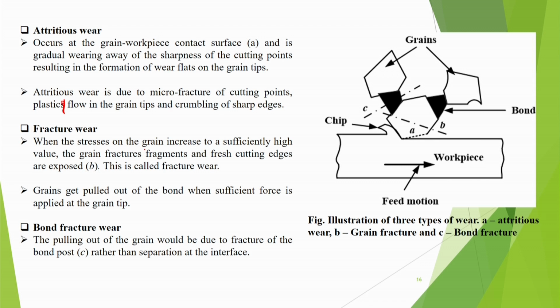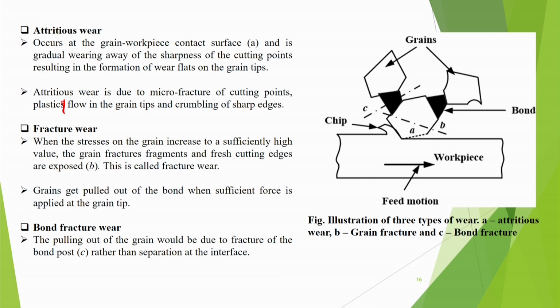When the stresses on the grain increase to a sufficiently high value, the grain fragments and fresh cutting edges are exposed like this. This is called fracture wear. See, this is fracturing here. Grains get pulled out of the band when sufficient force is applied at the grain tip.